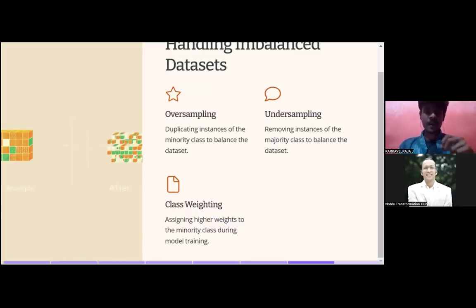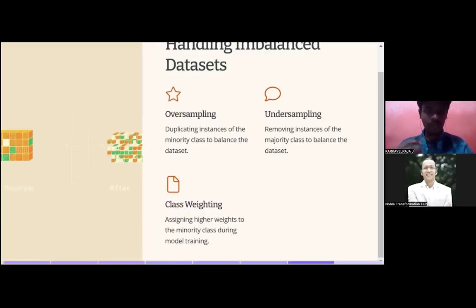That means we can go for more iterations of training for the minority class, because we are having only 30 samples for cat, so the model isn't able to predict that well compared to the dog, because for dog we are having 70 images. So what we can do is go for more training for the minority class, that is cat, with 30 images. We can use more training so that it becomes a balanced training for both the classes.